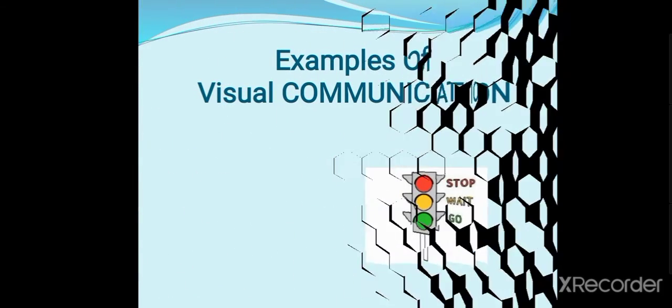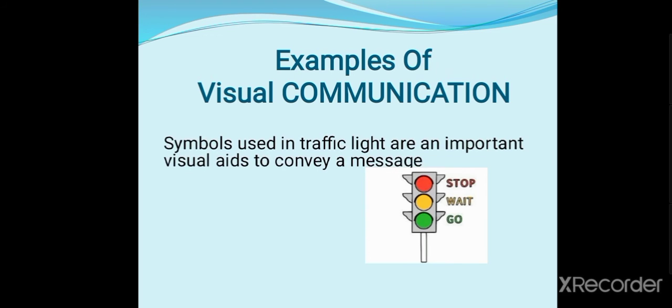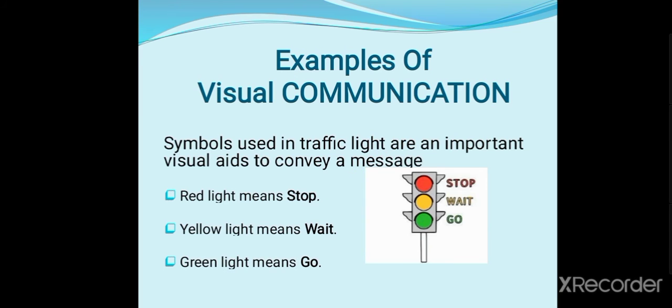Next, an example of visual communication. Symbols used in a traffic light are an important visual aid to convey a message. This picture is also used to convey a message. In this picture, red light means stop, yellow light means wait, green light means go. Thus, this image is an example of visual communication. Why? Because this picture is giving us information.